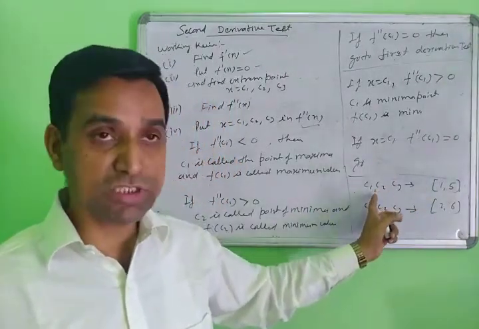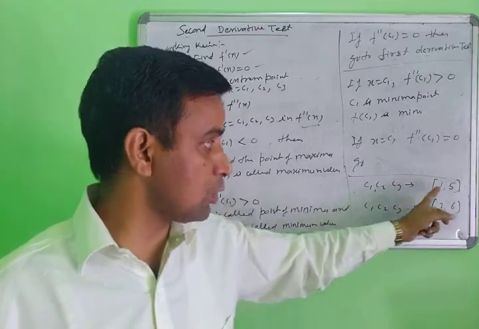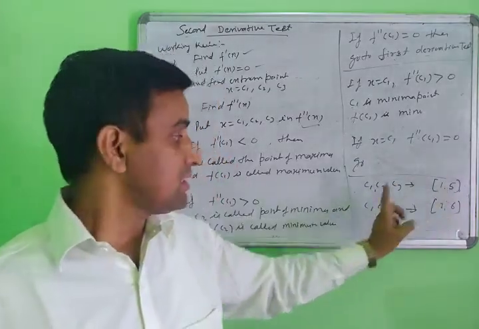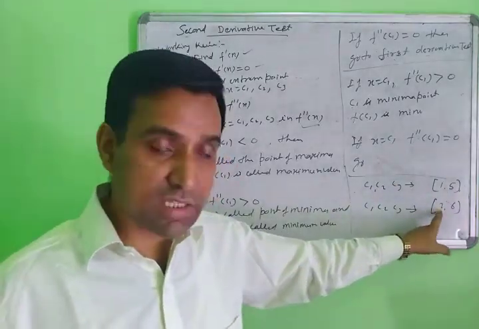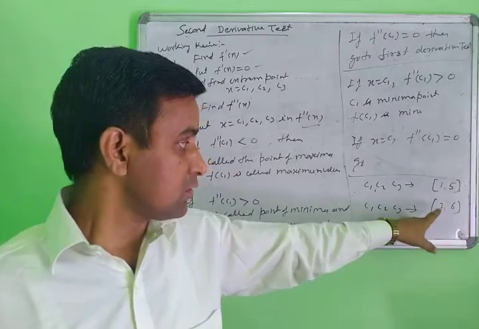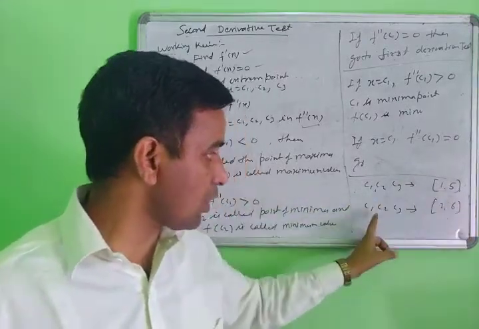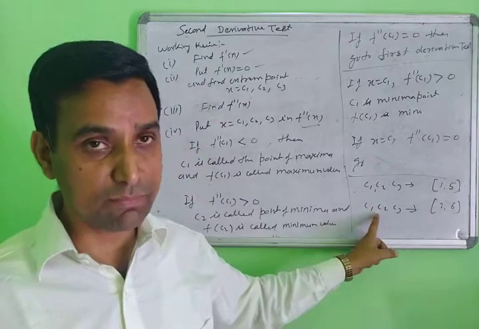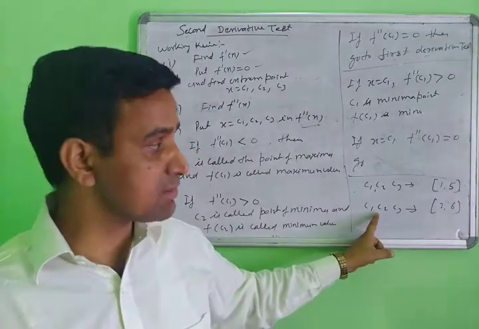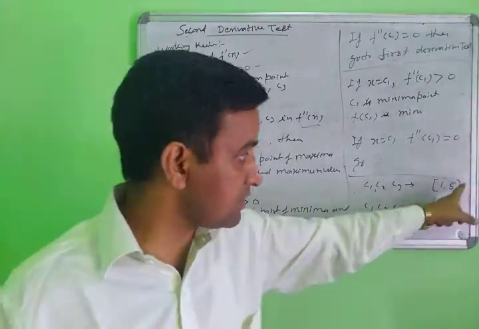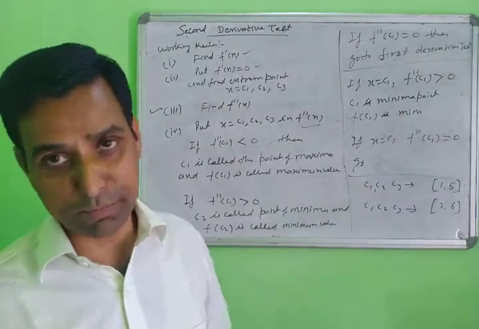Whichever value is the maximum among C1, C2, C3 and the closed interval endpoints is called the absolute maxima. If all values are minimum, then you call it the absolute minima.